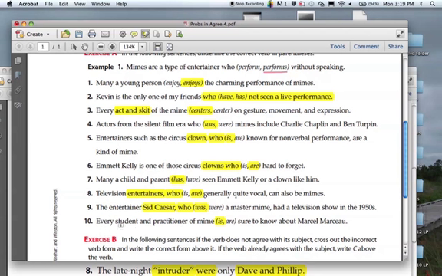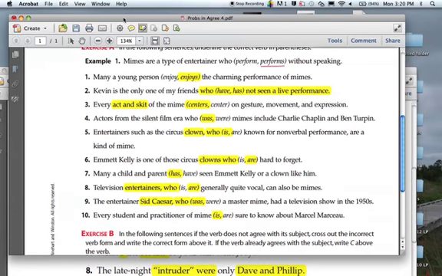Notice how this every can mess with you because it's every student and practitioner. It's every act and skit, okay? So sometimes, or actually oftentimes, you have this compound element before or after the every. And that's what messes with you. And you don't remember that every is there, so that's why it's singular. Okay, that's enough for now. The next exercise will be all those percentages and dollar amounts and units of measurement. Oh boy, I know you can't wait. I will see you then.